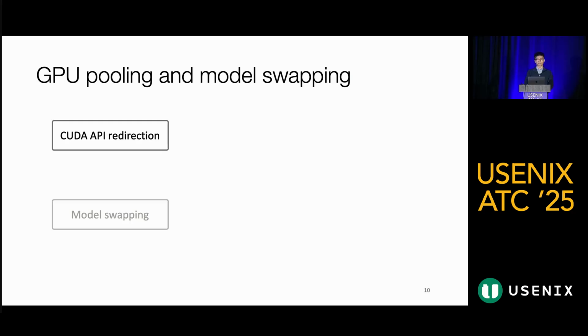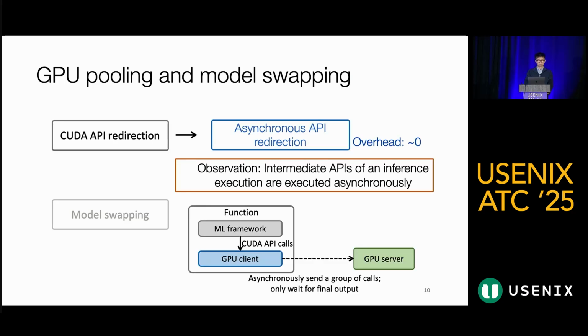So to improve the performance of API redirection, Torpor performs a group-level and asynchronous approach. We observe that the intermediate APIs of an inference execution are executed asynchronously. Only the output of the model is returned back to the function. Therefore, instead of synchronously redirecting every API call, we group and send them asynchronously, waiting only for the final output. This approach reduces the overhead down to nearly zero with no impact on correctness.